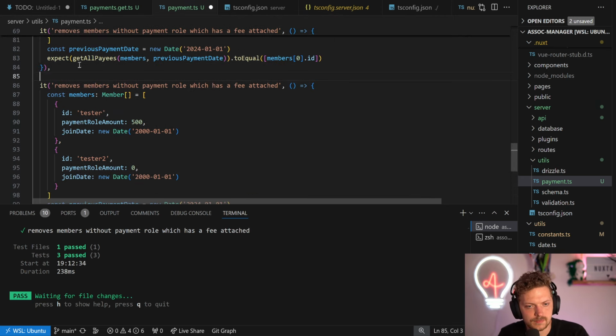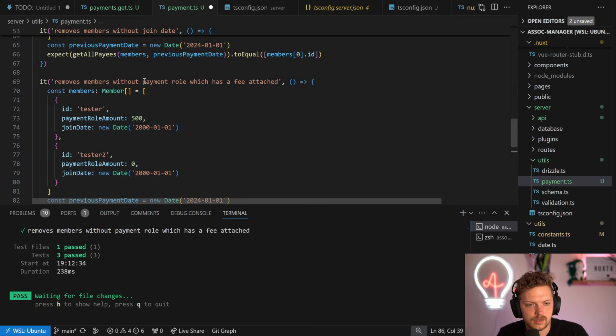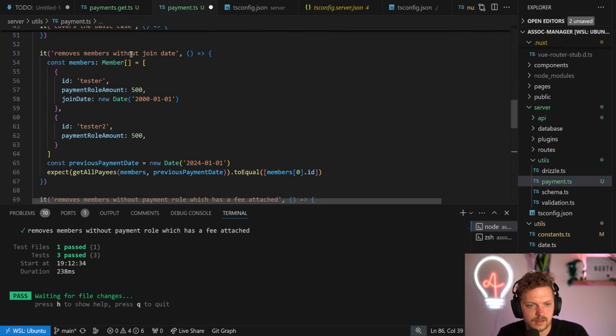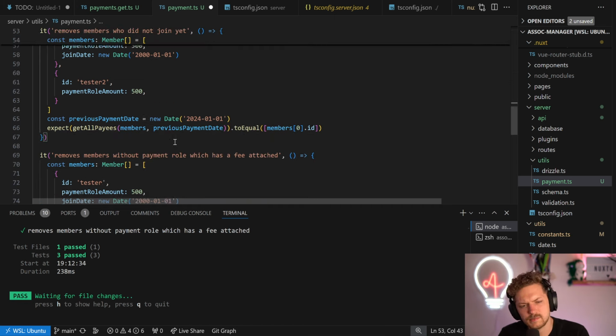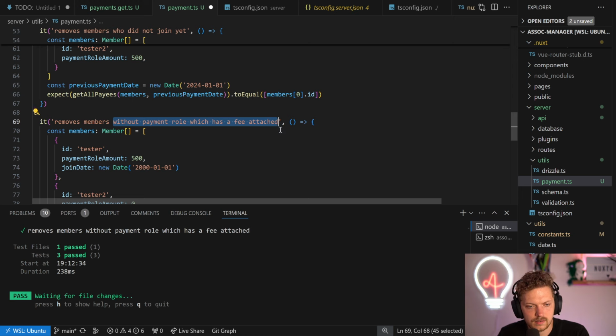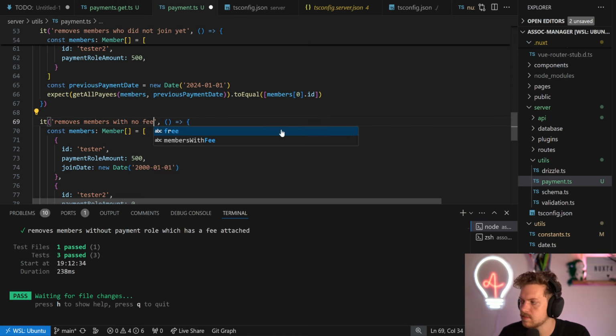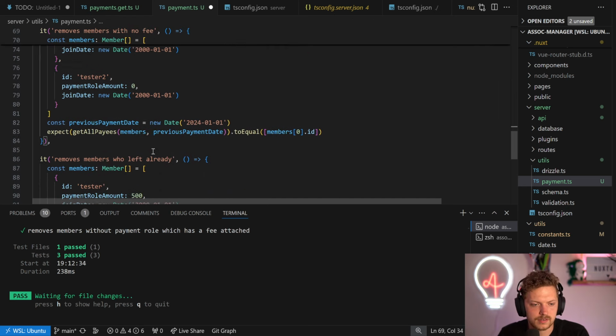And then we say it removes members who left already. Maybe here we should say who did not join yet, to make it a bit more human. This with no fee, just to explain it a bit nicer.